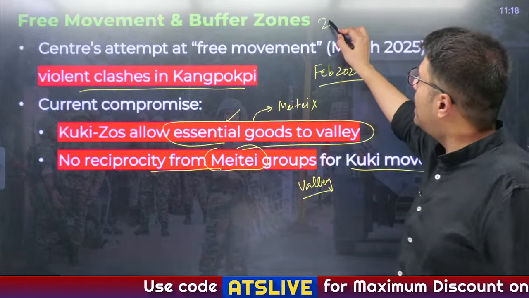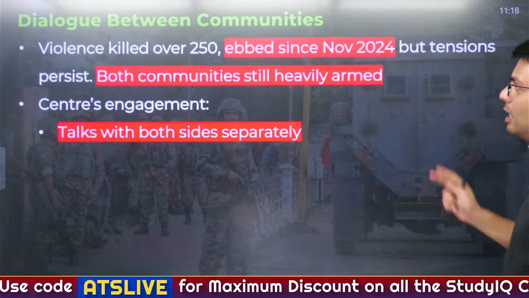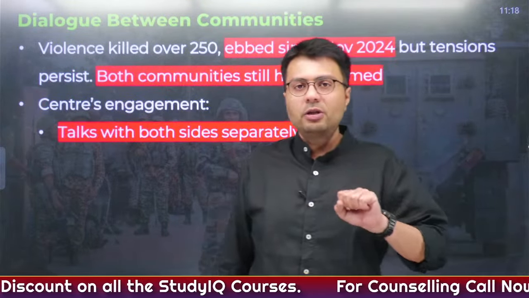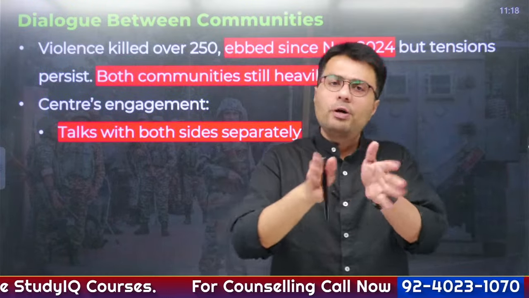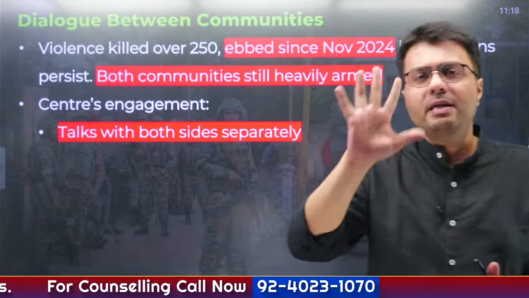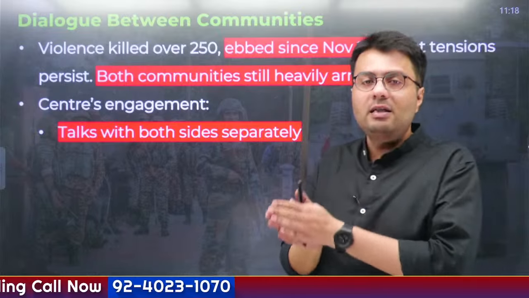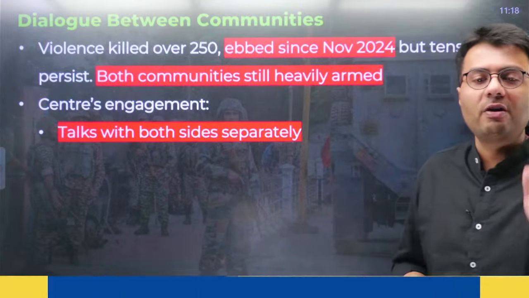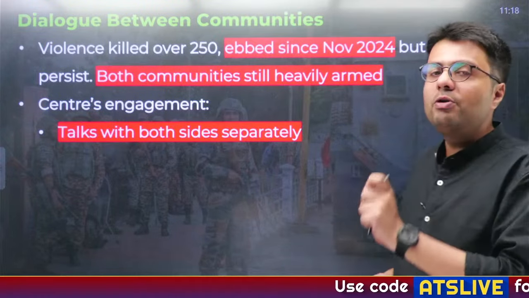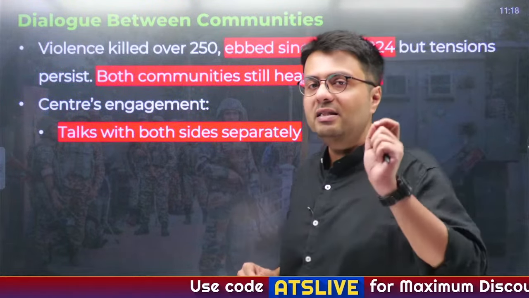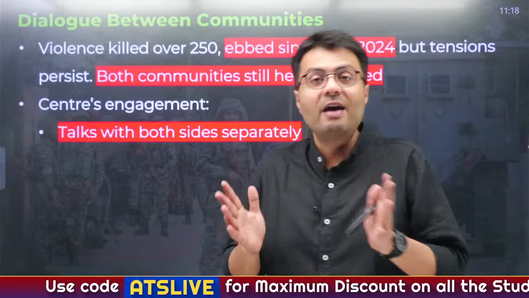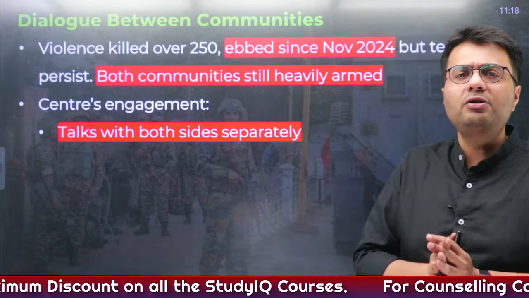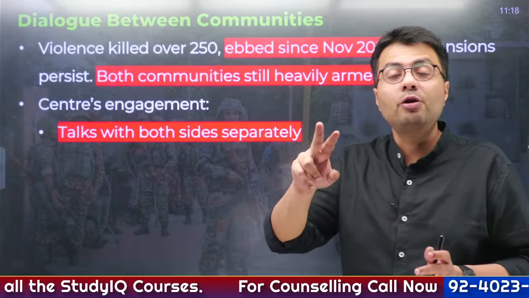So this was the second issue that we were covering. Now let us understand the third issue that has been happening. To calm down the tensions, what do you need? You need the two sections of people to talk to each other, right? This is the most basic thing you can do. But since the violence has erupted, which has killed more than 250 people officially, although it has reduced from November 2024, both communities or some members of both communities still are heavily armed, and because of this there is a possibility that even if you allow these two communities to talk to each other, it might lead to eruption of violence again.